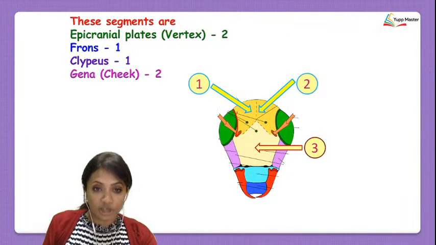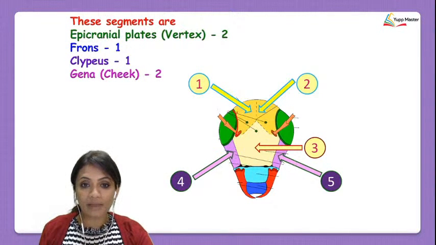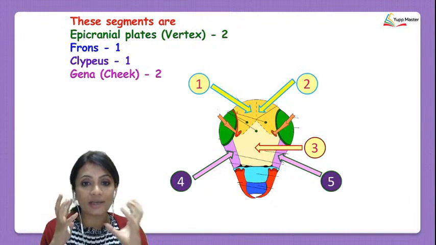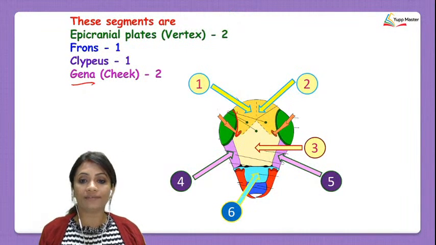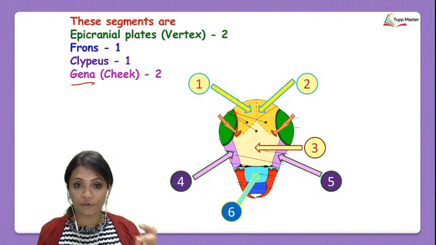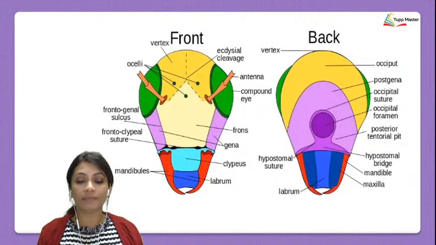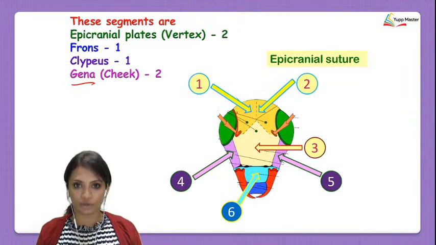Then the third part is called the frons. Then these next parts, the cheek parts, are called the gena. And then finally you have the clypeus. So the vertex, the frons, the clypeus and the gena are the segments which come together and make the head capsule of the cockroach.